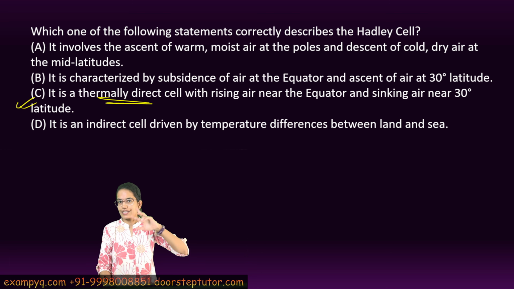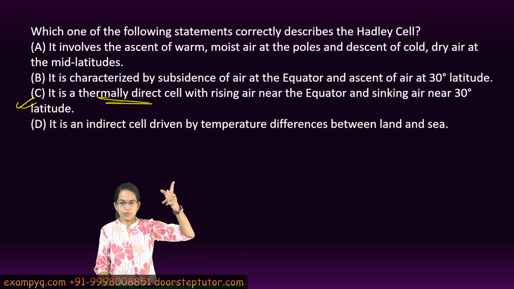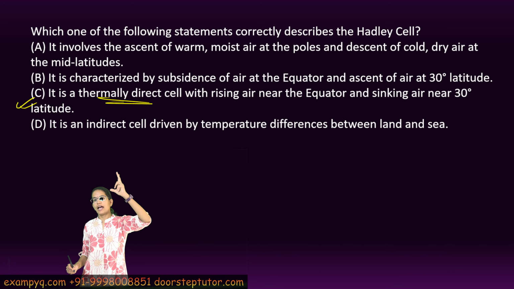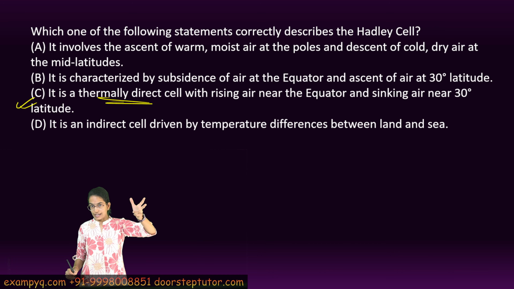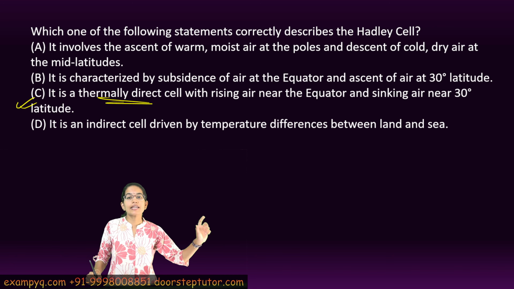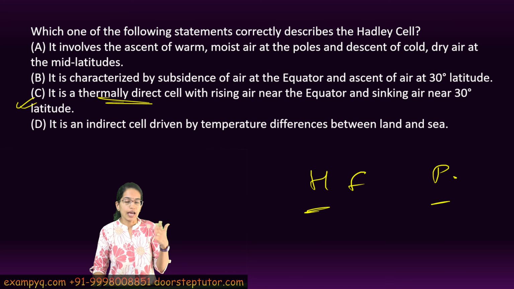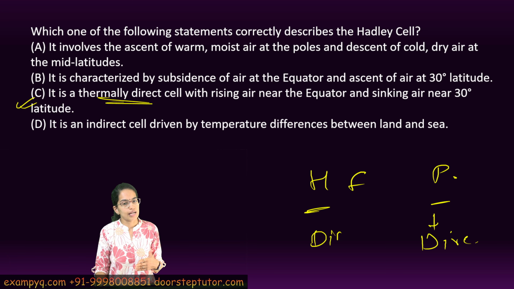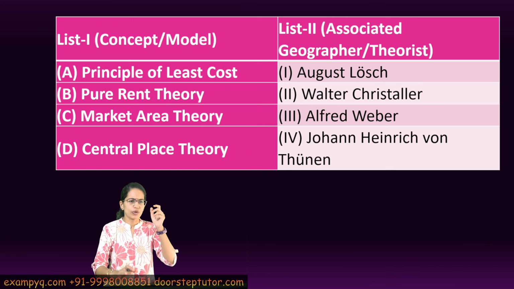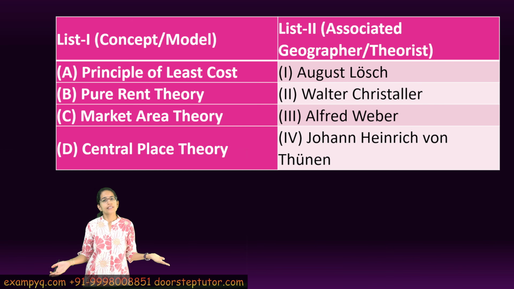Now the three cell model, the Hadley, Ferrel and polar, the key idea is in this, the Hadley and the polar are thermally direct and the Ferrel cell is thermally indirect. Very important, you must not miss this concept, right? And this is again what we have discussed while we have talked about the climatology classes, right? So this is the thermally indirect. So key concept, very important. If you know, you will be able to answer the questions.